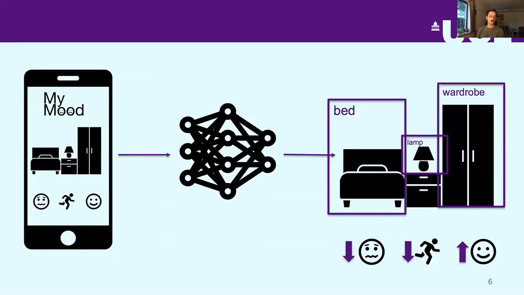So to summarize this work in one picture, essentially users submitted photos using this MyMood app together with reports of their emotional states. Then we took all these photos and we fed them through an object detection method based on deep learning. And then finally, we analyzed the relationships between these objects and the emotional states to figure out relationships that hold across all the participants.